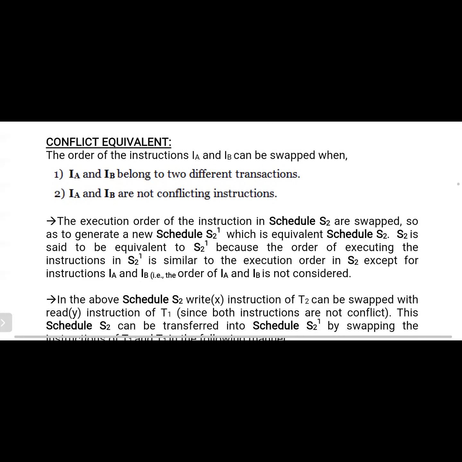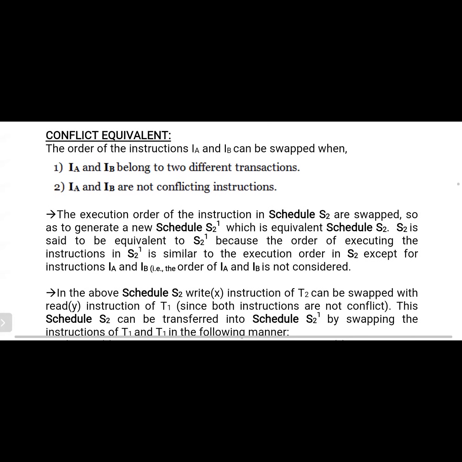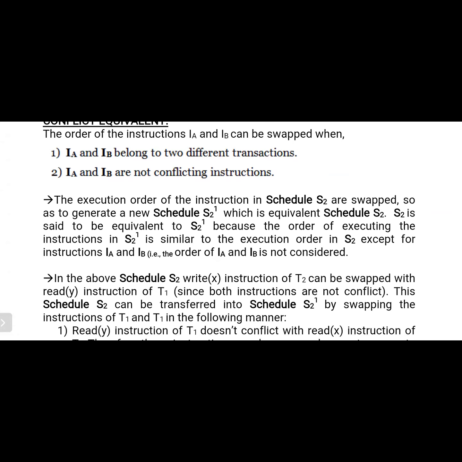The execution order of the instructions in schedule S2 is swapped so as to generate a new schedule S2 dash, which is equivalent to S2. S2 is said to be equivalent to S2 dash because the order of executing instructions in S2 dash is similar to the execution order in S2, except for the instructions I and IB. Don't get confused here; we only change the order of instruction execution.